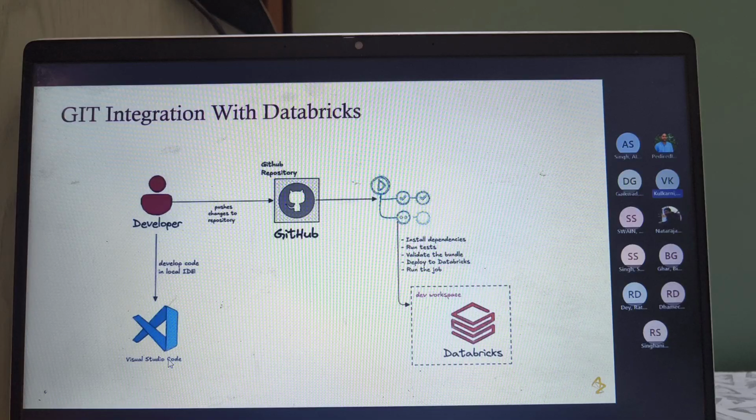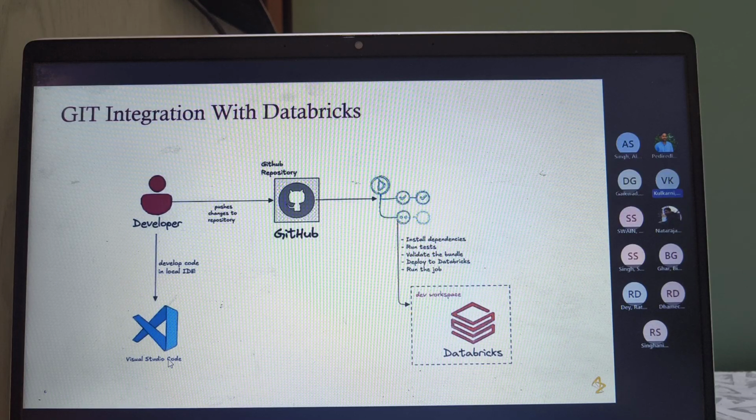So integration with Databricks, how it is currently available. We have a Visual Studio Code setup on our local, and we make our changes in Visual Studio Code. Whatever changes we have done in Databricks, we can pull into our Visual Studio Code, and then we can push it to GitHub. As soon as it's pushed to GitHub, our CD process will start.